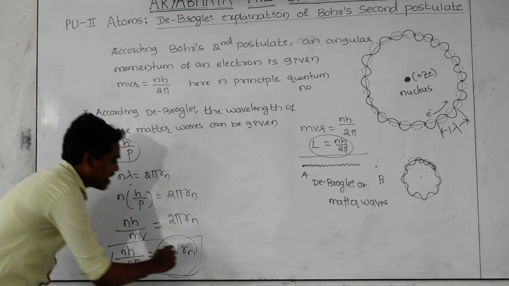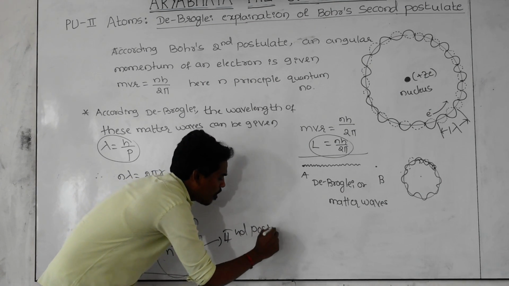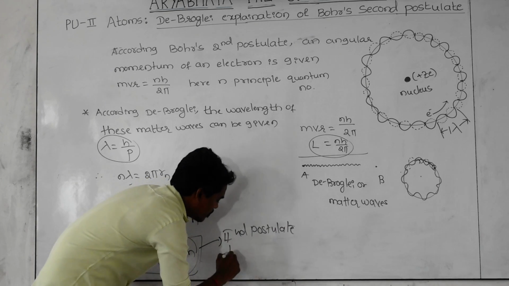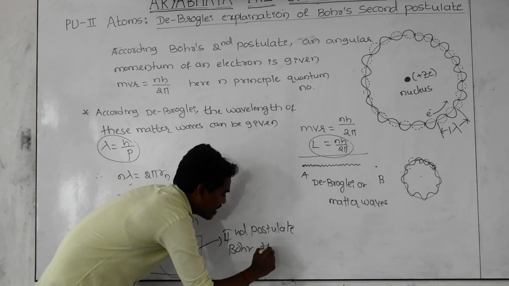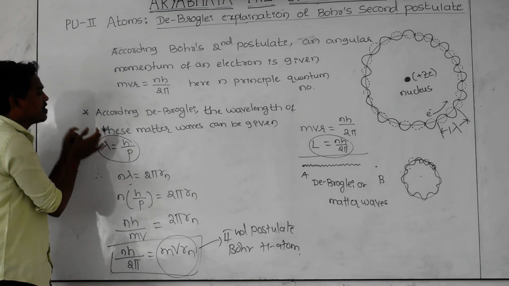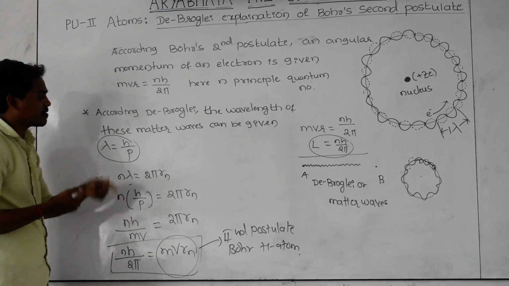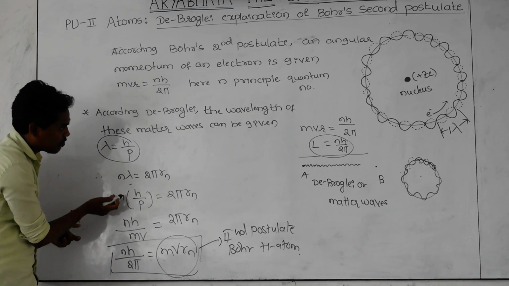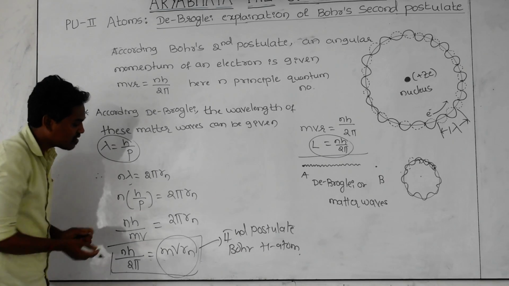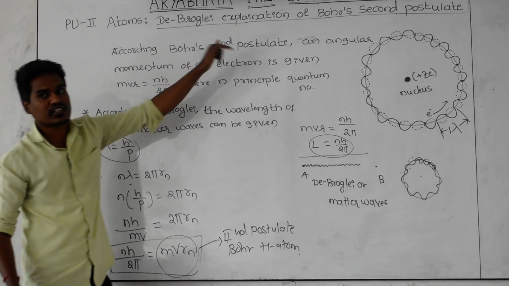This is the second postulate of Bohr, for which atom? For the hydrogen atom. Who started this derivation? This is given by de Broglie. He is using the concept of matter waves. De Broglie started the calculation, and finally what he got is Bohr's second postulate.